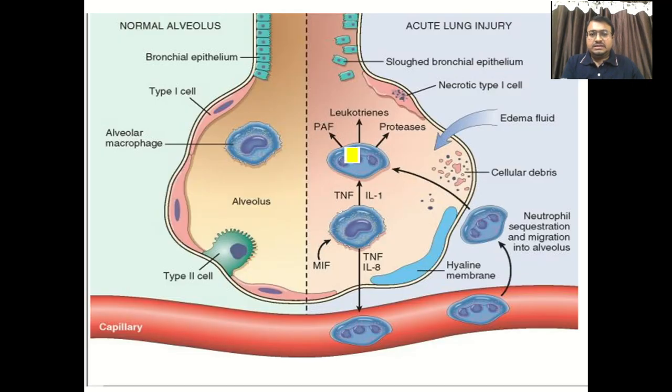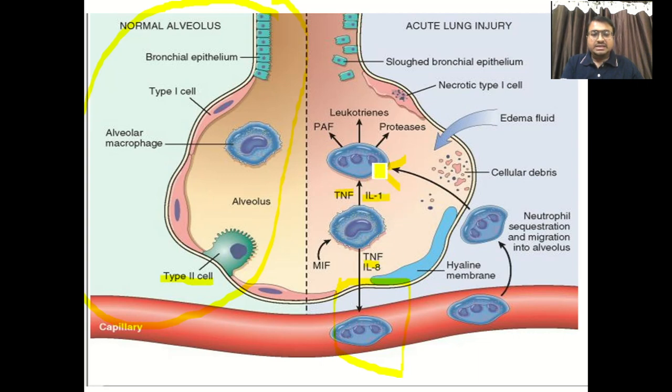Now let's see this figure. This portion is normal, right? Normal bronchial epithelium, type 1 pneumocytes, which cover 95% of the alveoli, and this is a type 2 pneumocyte, and then this is the alveolar macrophage. This is the normal thing. Now whenever there is a breach in this alveolar capillary membrane, the circulating neutrophils undergo activation by certain cytokines secreted by macrophages, that is TNF, interleukin 1, and interleukin 8.